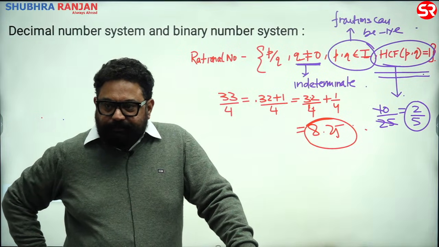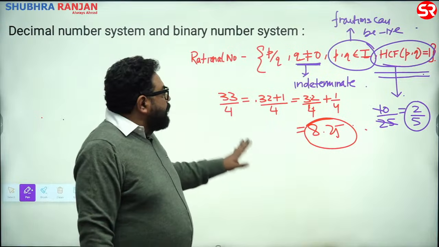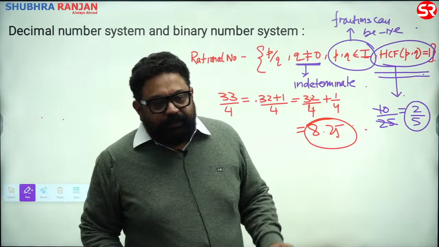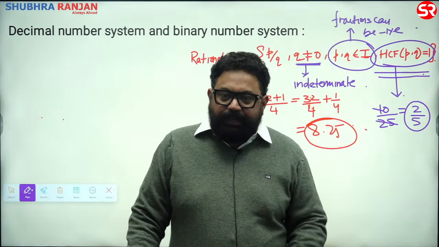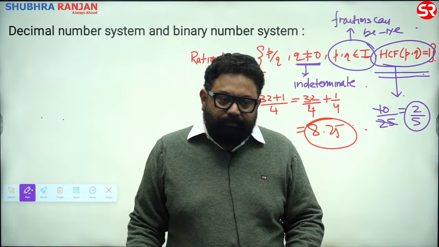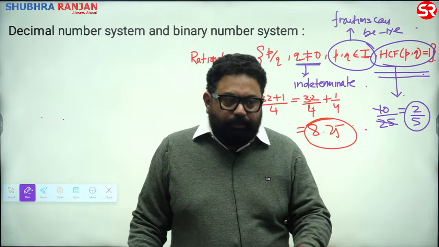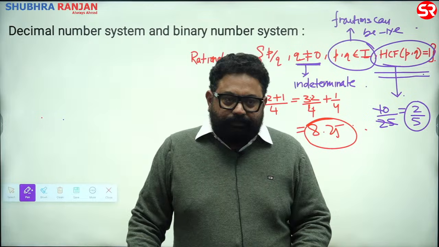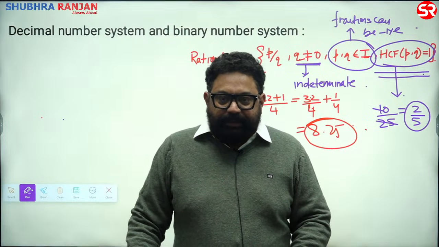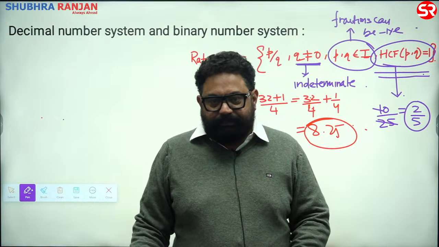Clear? Good? Great. Now, my question to you, please, yes or no? Every rational number is an integer. How many of you say yes? Please raise your hands.